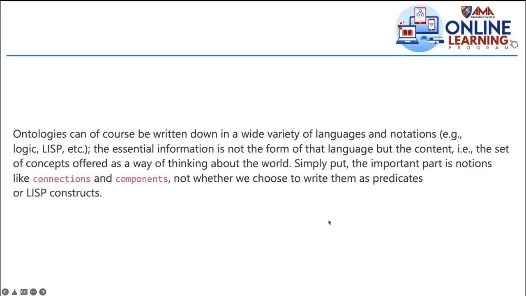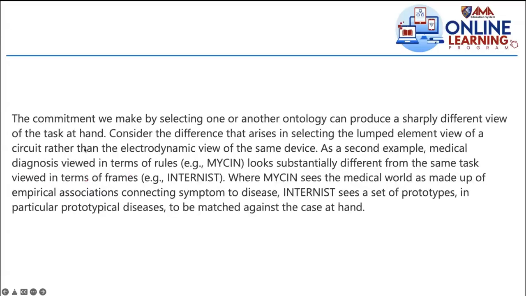So again, I guess that's another lesson, no? Or another course for that. So anyway, now to proceed, the commitment, because we're talking of ontological commitment. Now you see here the examples that I'm referring to. These are like two AI programs, software programs I'm referring to, used for medical diagnosis. It's like an emerging technology in medicine.